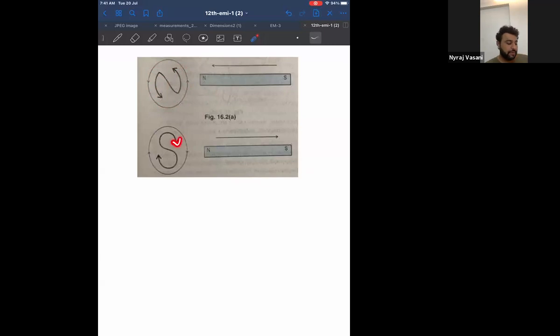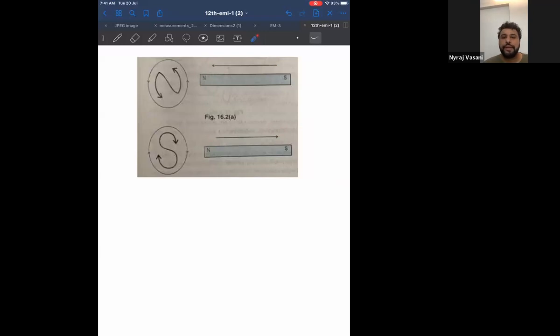And do you see how south is written? South is written clockwise, north is written anti-clockwise. Therefore, when I say it behaves like a north pole, that means current goes in anti-clockwise direction. Yeah, correct. The coil acts like the girlfriend only. So when the person is coming close, she wants to go away. When the person is going away, she wants to come close. Correct. It's perfect.